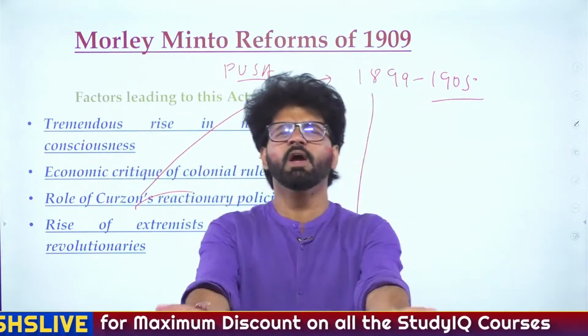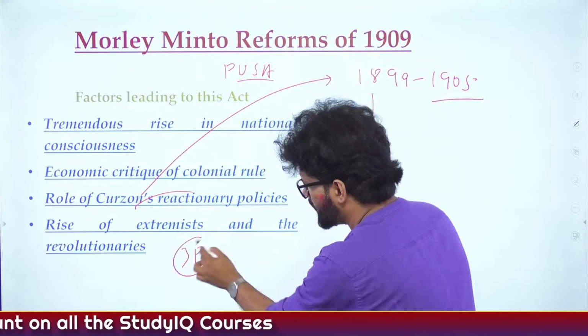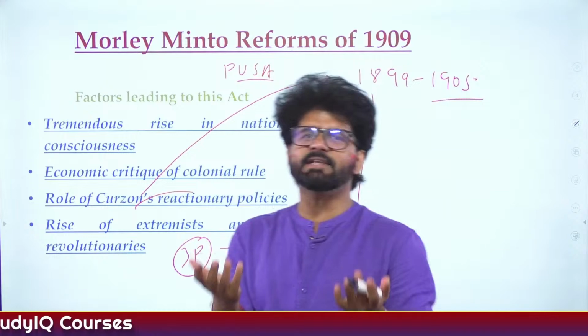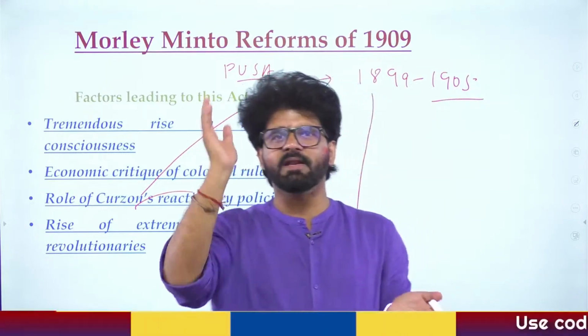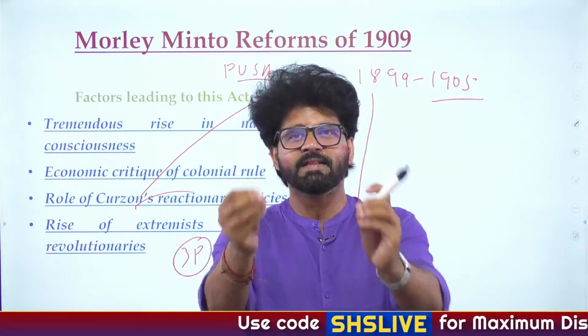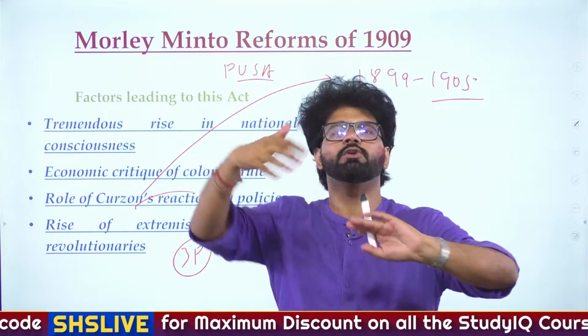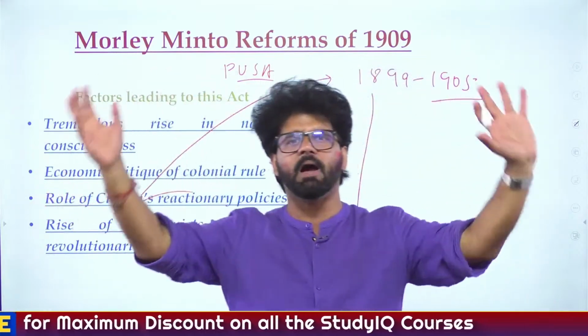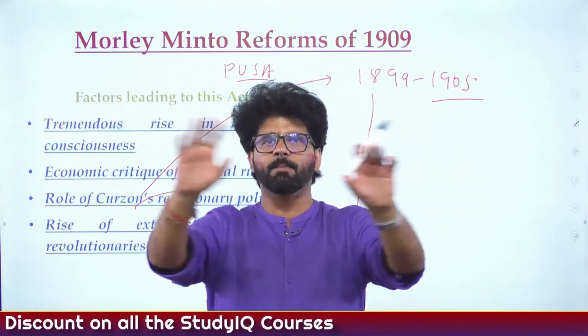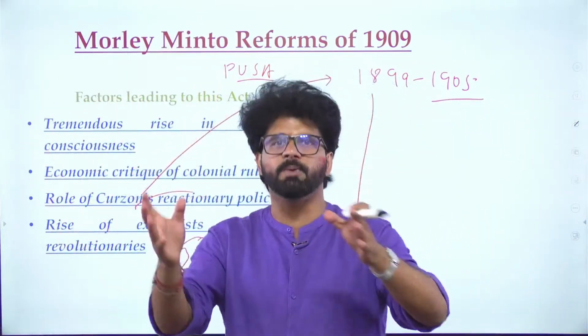People are like, dude, you people believe in triple P: prayer, petition, protest, and nothing is happening out of it. We have seen what happened in the 1892 Act. Nothing was given by the Britishers to us in that act. That act is a forgery. So we don't believe in moderates anymore, and that will lead to the rise of extremists. Lal Bal Pal, Lala Lajpat Rai, Bal Gangadhar Tilak, Bipin Chandra Pal, Aurobindo Ghosh. So these extremist people will emerge.